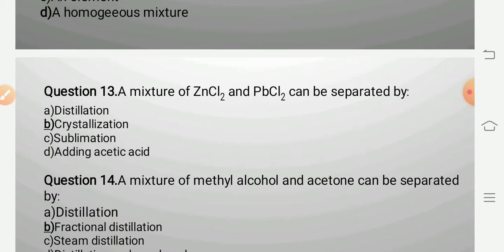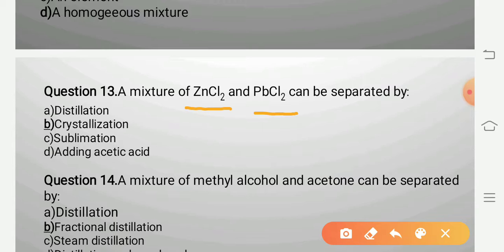Question 13. A mixture of zinc chloride ZnCl2 and lead chloride PbCl2 can be separated by. These both are salts. They have different solubility in water.